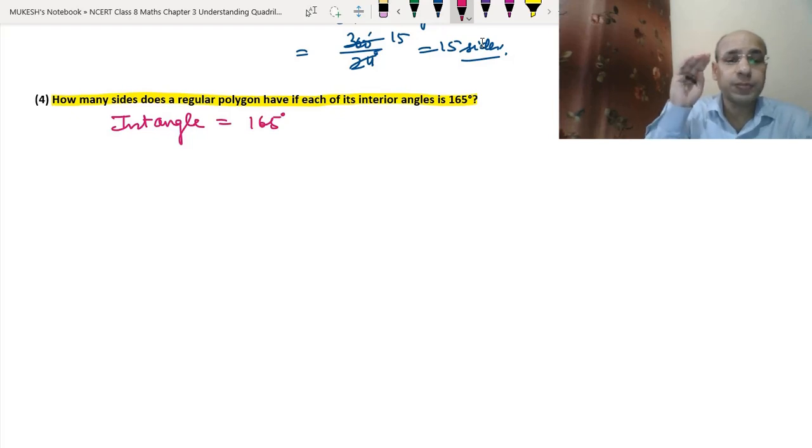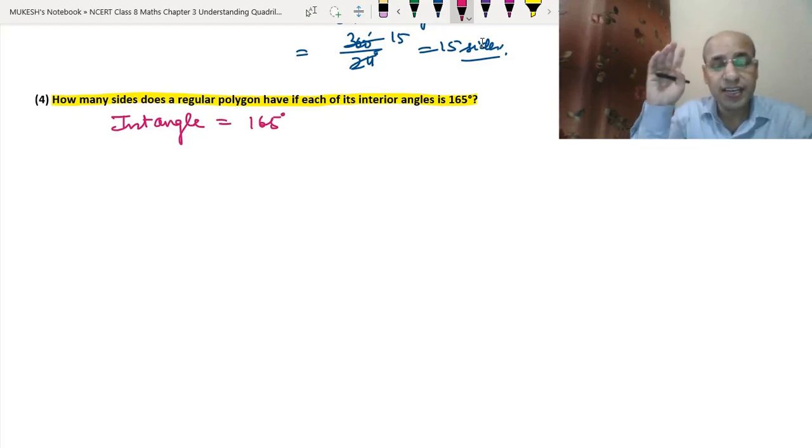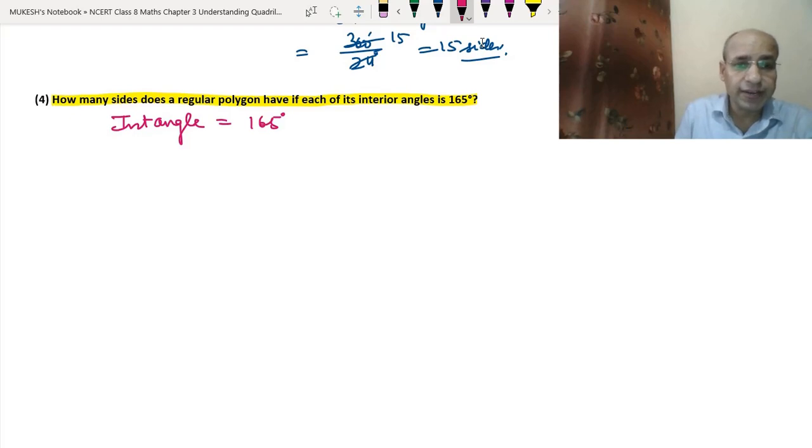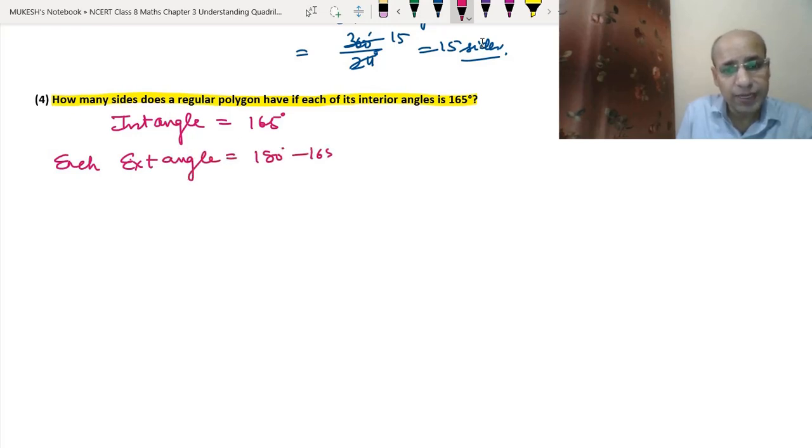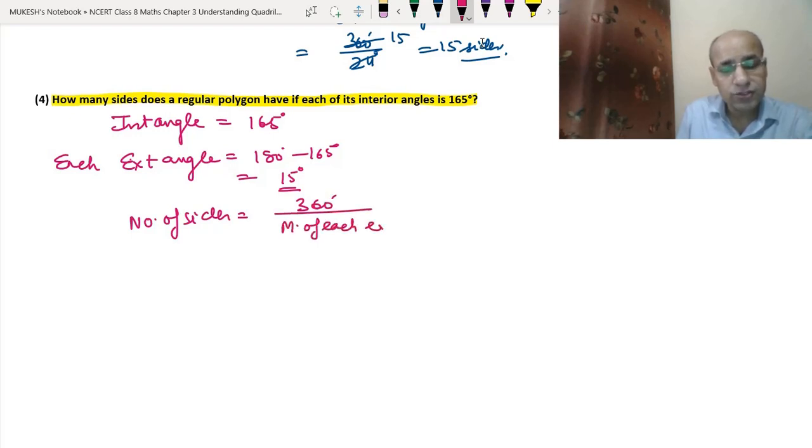As I told you, the sum of the interior angle and exterior angle is always 180 degree. So for a regular polygon, each exterior angle is equal to 180 degree minus 165 degree. So we will get 15 degree as the measure of each exterior angle. Again we will use the same formula, number of sides equals 360 degree divided by the measure of each exterior angle. So that means 360 degree divided by 15 degree.